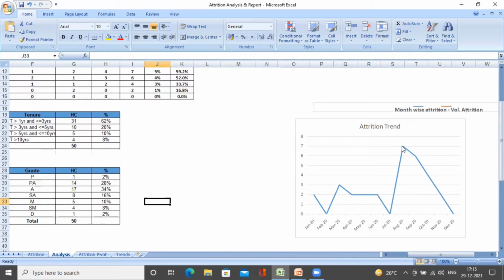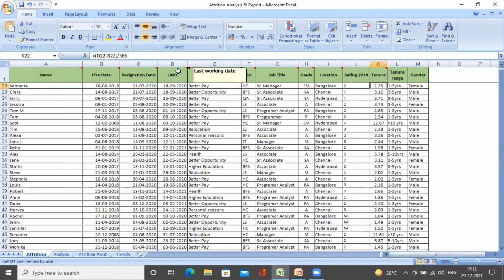So we have to understand why we lost a lot of talent in August. Was there an appraisal just before the cycle because of which the associates left? Or we can look in detail by filtering the last working date for August and see the primary reasons for the exits.